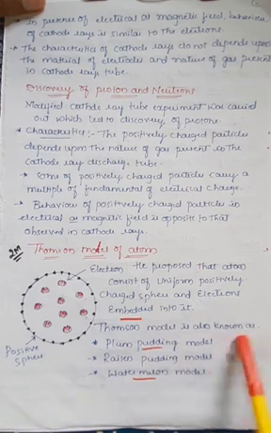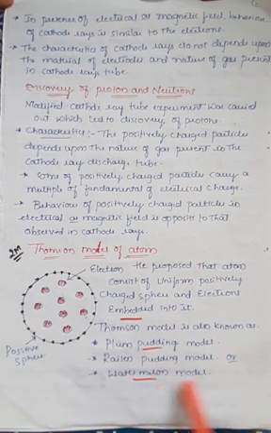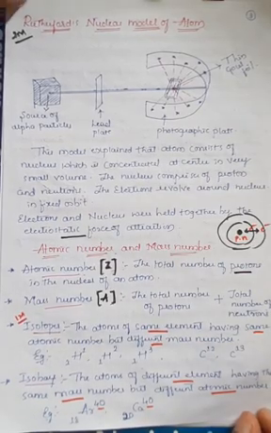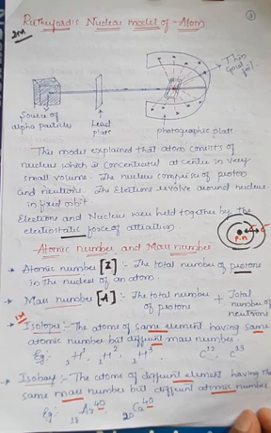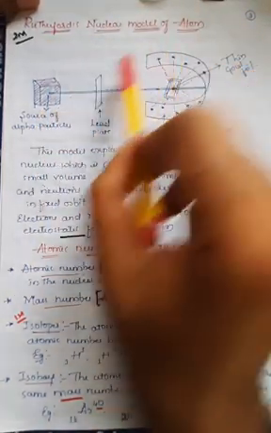This model is also known as the plum pudding model. Another name is the raisin pudding model, or it is also known as the watermelon model. The next important experiment we have seen in this class is the Rutherford nuclear model of atom. It is very simple. Even if they ask for 2 marks, sometimes they ask for 3 marks also. The Rutherford experiment is very simple.